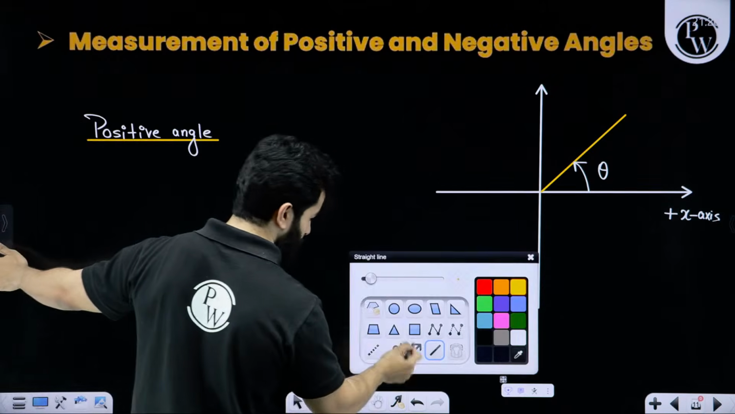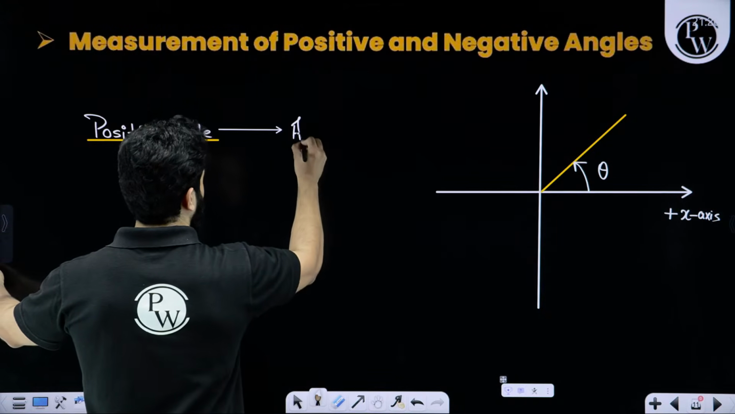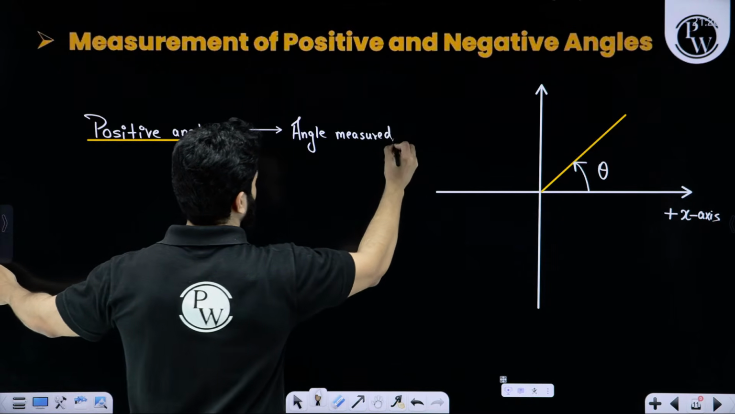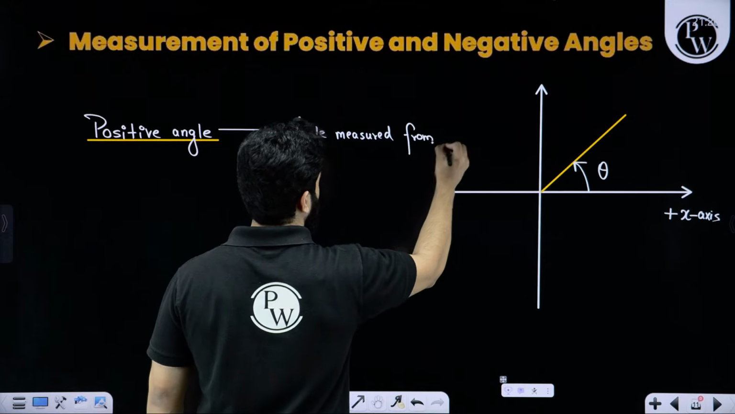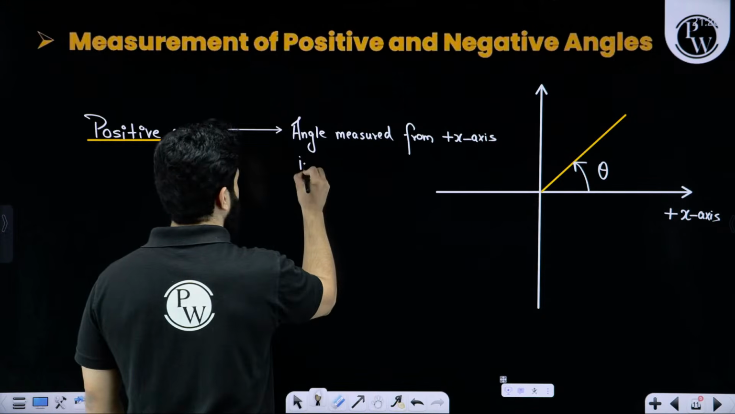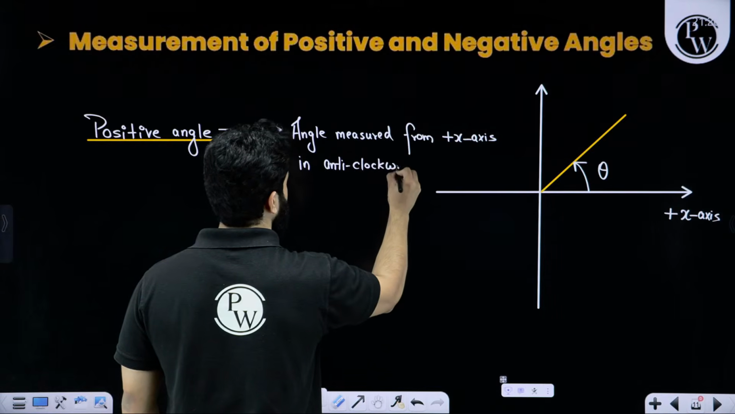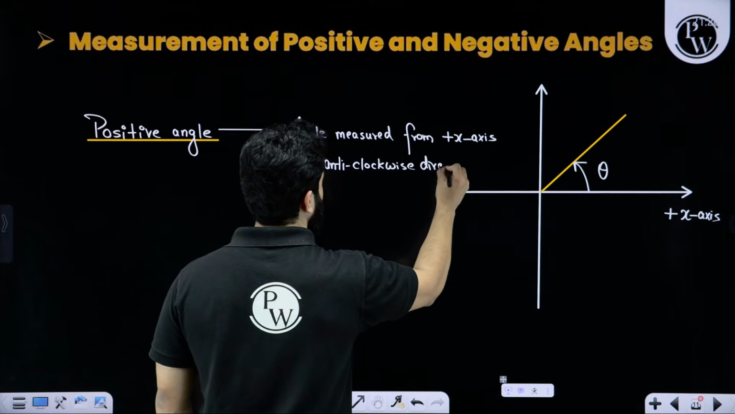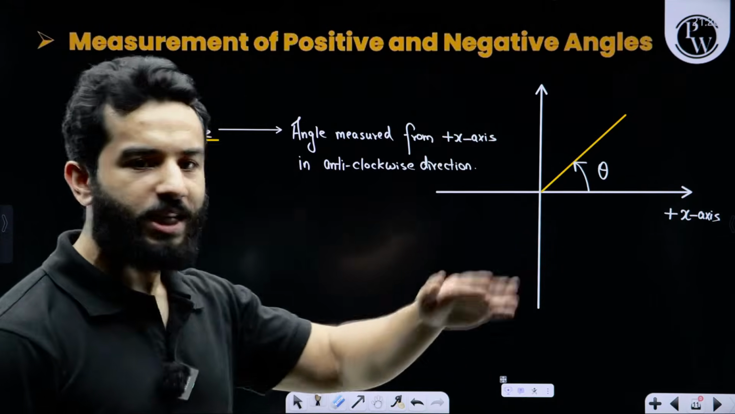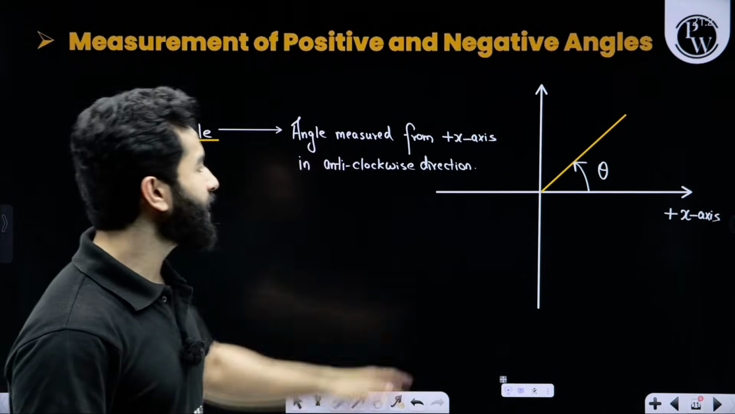Angle measured from positive x-axis in anti or counterclockwise direction. So whenever somebody is going to ask you about the angle of anything, by default we are going to measure the angle in the anti-clockwise direction from the positive x-axis, right? This is going to be our theta.